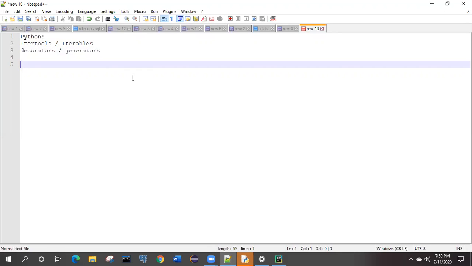We can start. In Python, as we talk, it is an object-oriented programming language, and everything over here is related to the real-world, right? So in Python, everything is based on the object and class concept. So what actually are these iterables?